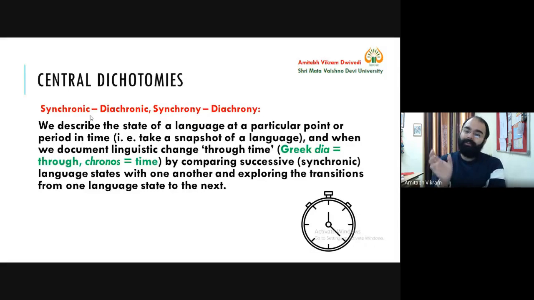So when I compare these types of words, companion now means someone who is with you, and previously it was someone who eats bread with you. So there is a difference. This type of study, when I compare the meaning of a word at two different times, is known as diachronic study. So this is one dichotomy that we need to understand, and these are two approaches.